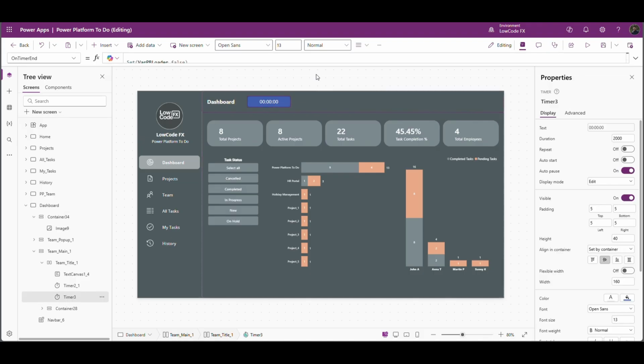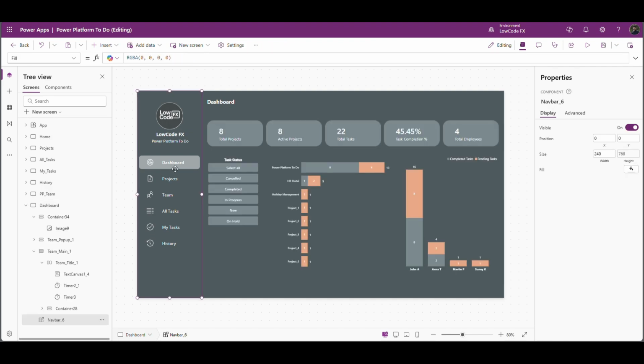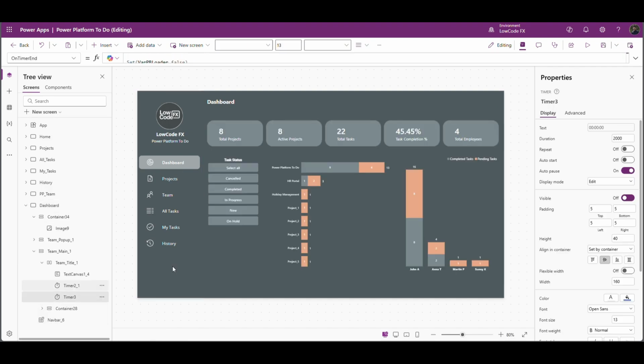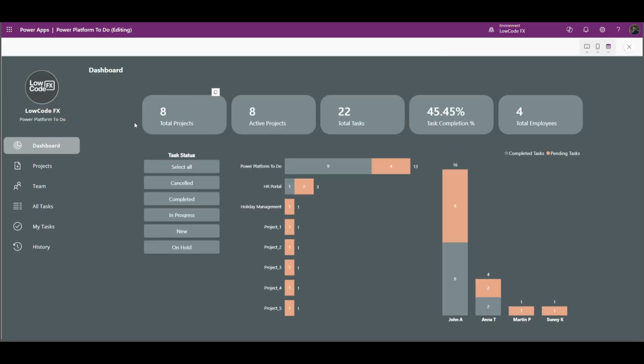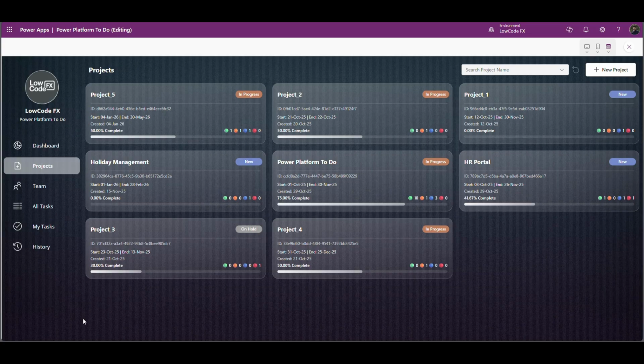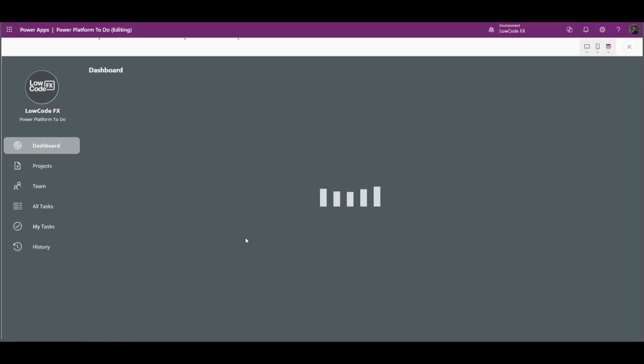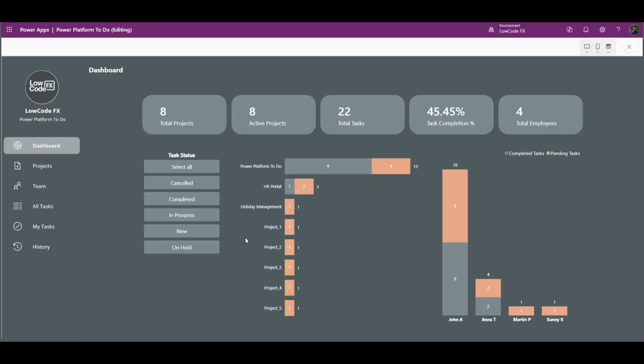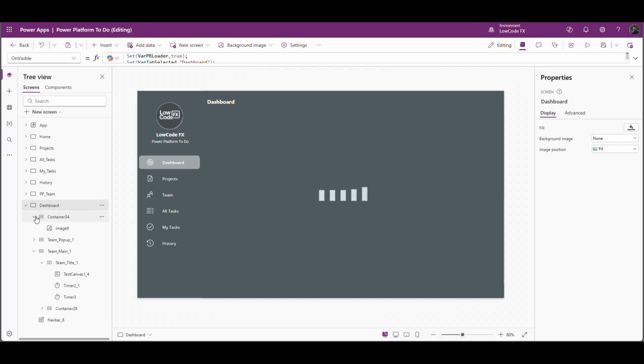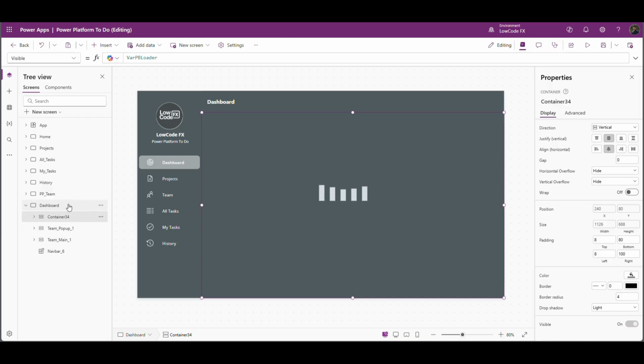So on the visible property I will pass that. Let me just hide this timer. The timer duration to 4 seconds, 4000. Now let's test it out. Projects. Nice. In the dashboard we have this container as a loader. So let me name it as pb loader.